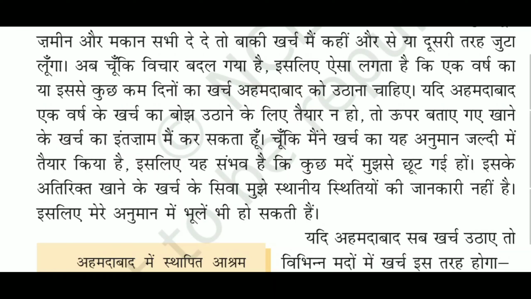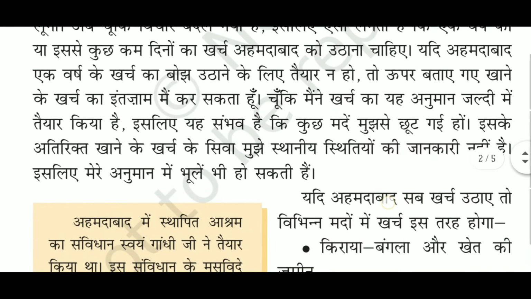So he is deciding all those things. He's just thinking the probabilities. First probability he said, if Ahmedabad is ready to give land and house, then I'll collect all the expenses. If Ahmedabad is ready to even bear the cost of a year, then it is fine. But if Ahmedabad is not ready to bear the cost of 1 year, then Gandhiji will make arrangements for the food expenses and all the expenses, the tools and cultivation, farming, etc. Those Gandhiji will bear.